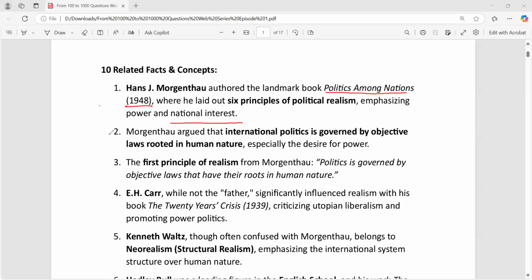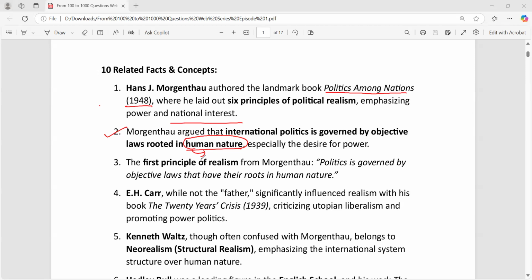I already told you about the second point. Hans J. Morgenthau said that if you want to understand international politics, then you have to understand human nature, because human nature will give you better insight into how the states are going to act and how their foreign policy is going to be. That is actually the first principle of realism which Hans J. Morgenthau gave out of the six principles: that international politics is governed by objective laws, and the objective laws are rooted in human nature. So if you can understand human nature, then you can understand international politics.